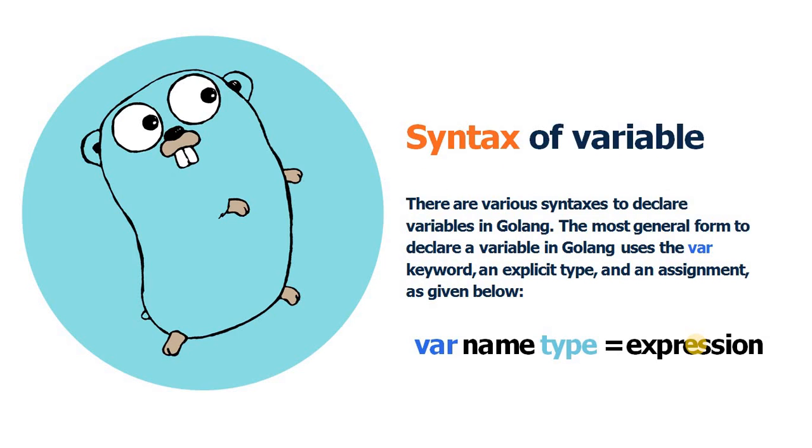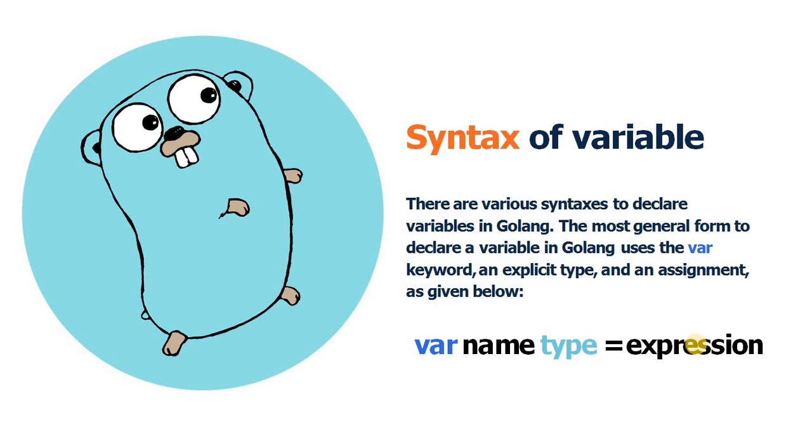Next is the syntax of variable declaration in Golang. There are various syntaxes to declare a variable. The most common form is to declare a variable using the var reserved keyword with an explicit type and assign a value, as in the syntax given below.